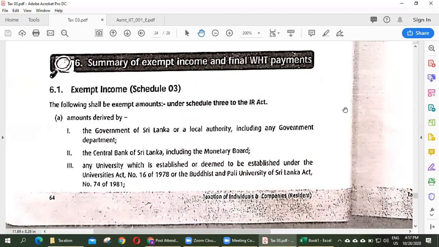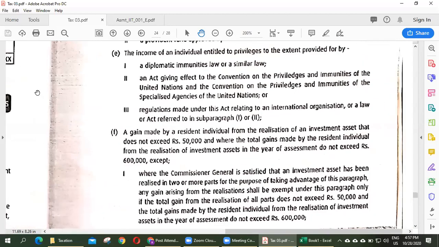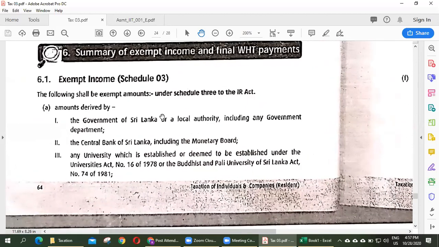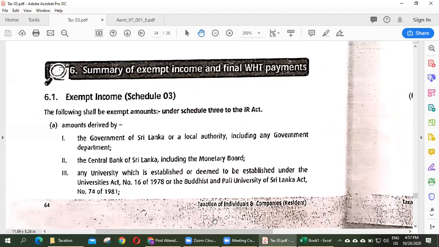Any questions? Please ask. We covered almost 99% of the year syllabus in income tax. Any questions? Any questions?